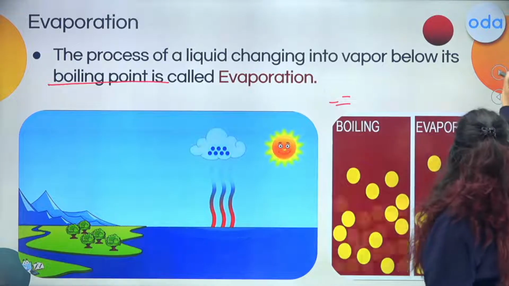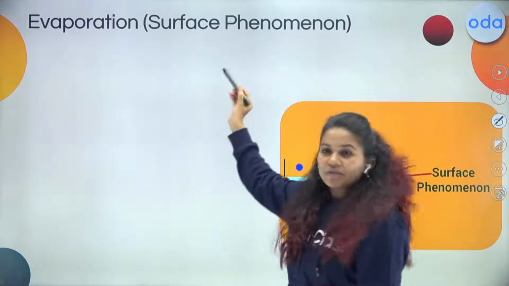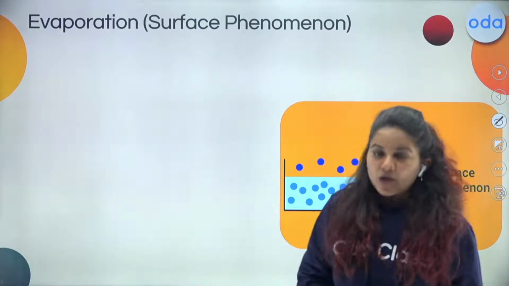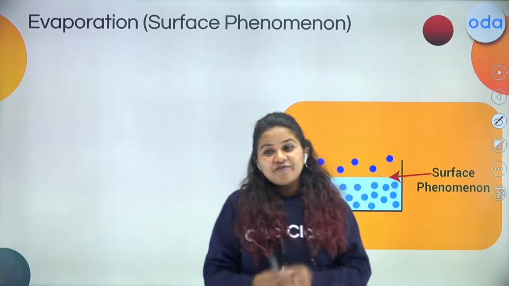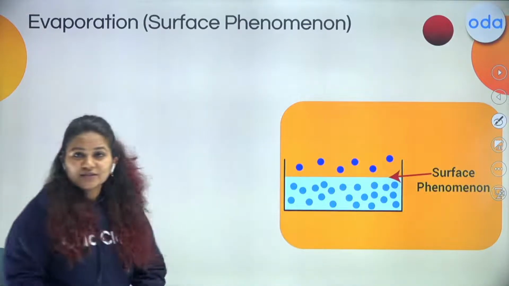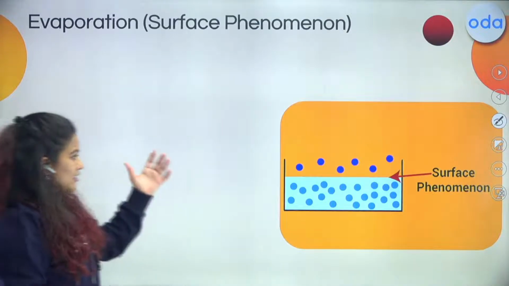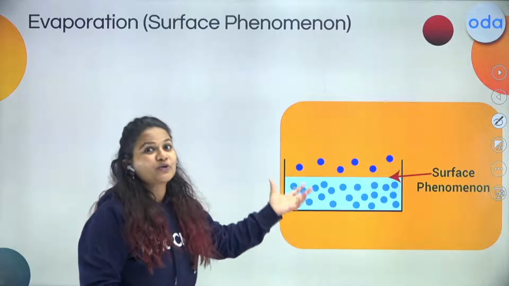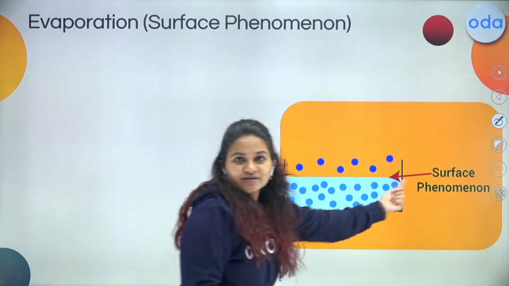And now let's move ahead with our topic, that is evaporation, the surface phenomenon. The cooling effect which we are going to learn is the special effect of evaporation. Evaporation is a surface phenomenon, which means the water molecules which are going to evaporate will be those of the surface.